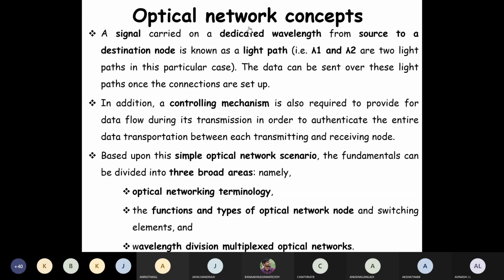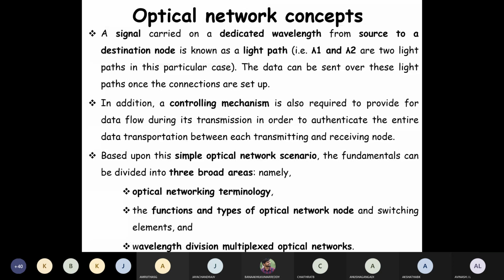So here you can see this signal on a dedicated wavelength to the destination node. Okay, so this particular path is called a light path. So in this case, lambda 1 and lambda 2 are the light paths.